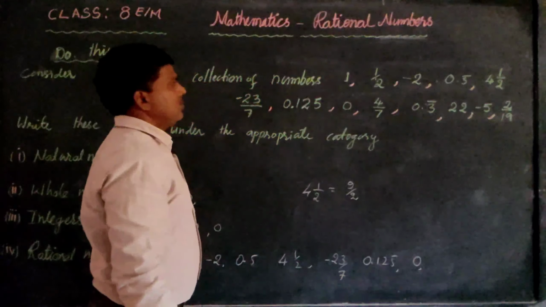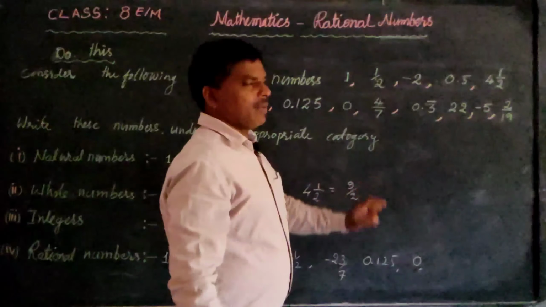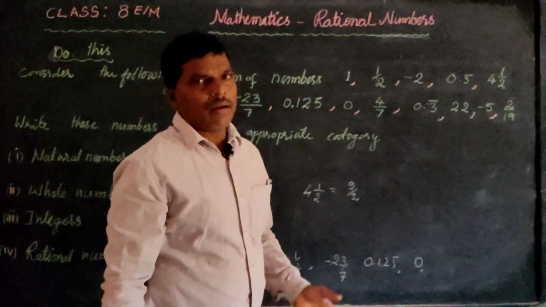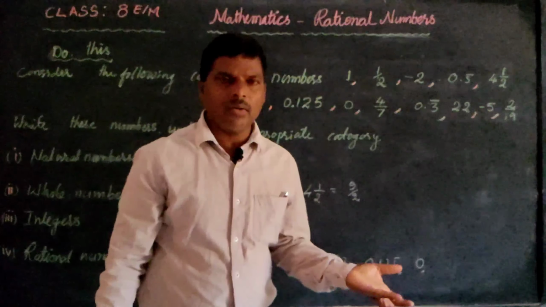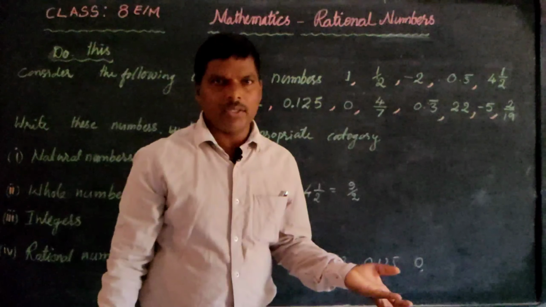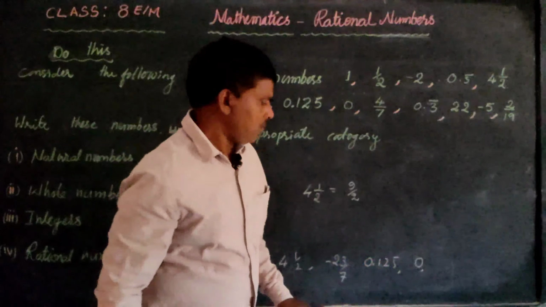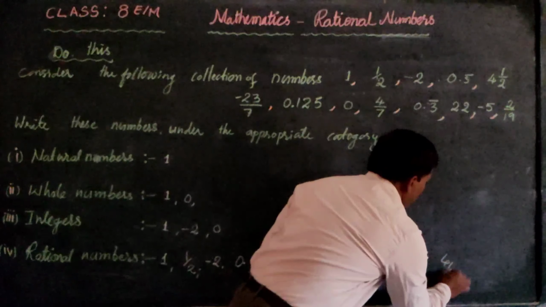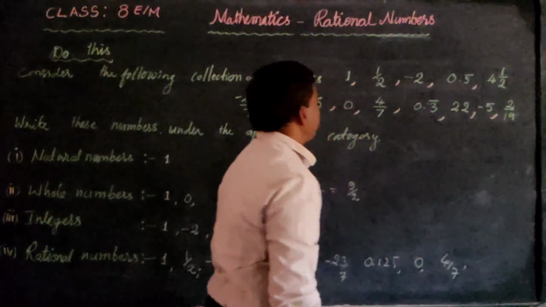Now 4 by 7 is not a natural number, not a whole number, not an integer, it is a rational number, because it is in the form of p by q.